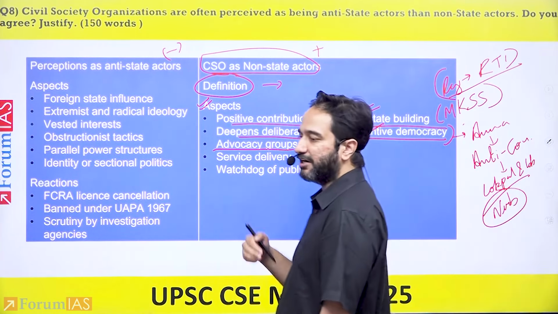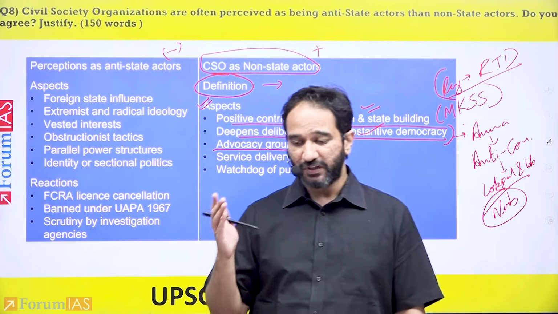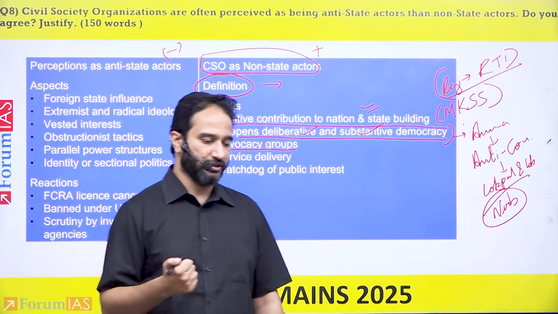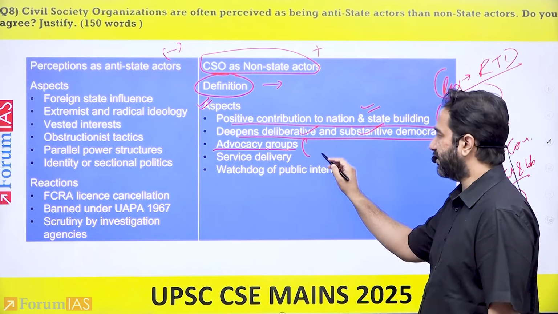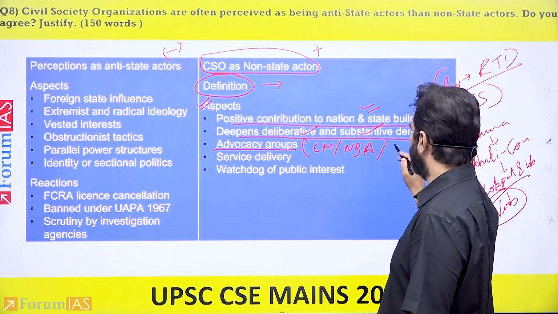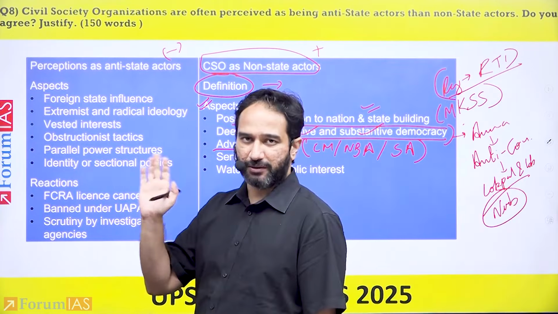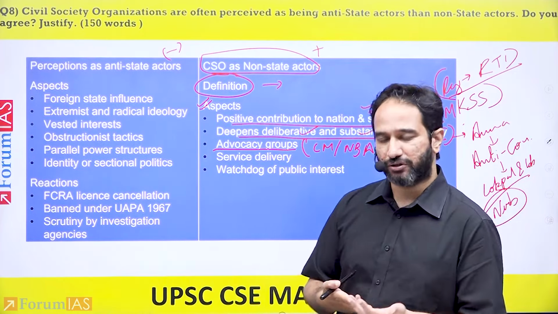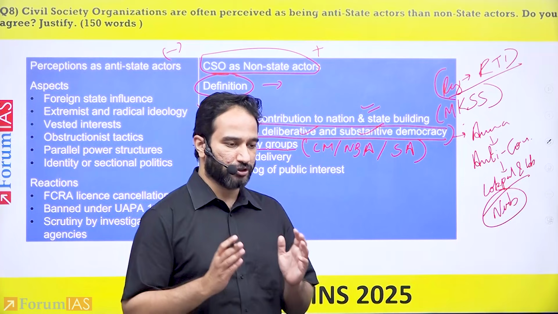Apart from this, there are various advocate groups where civil society organizations advocate for certain improvements in relation to societal or socioeconomic behavior or aspects. So multiple examples are there. So you can give the example of the Chipko movement, you can give the example of Narmada Bachao Andolan, you can give the example of Save Aarey Forest. There are multiple examples that you would be able to give here. You can give examples of women organizations, Dalit organizations that have led to improvement or have advocated for greater socioeconomic rights.